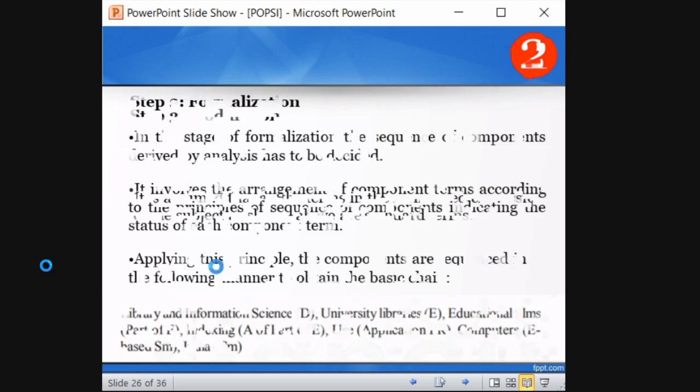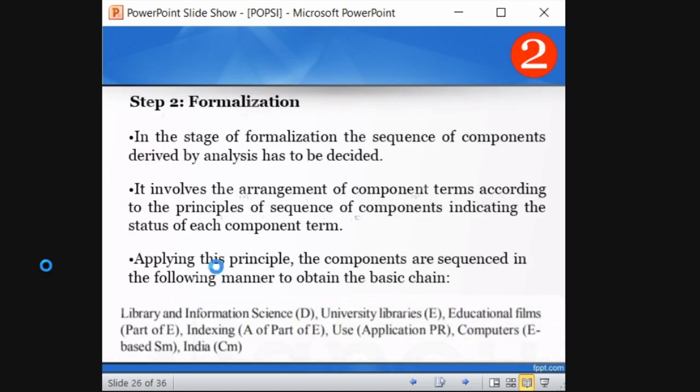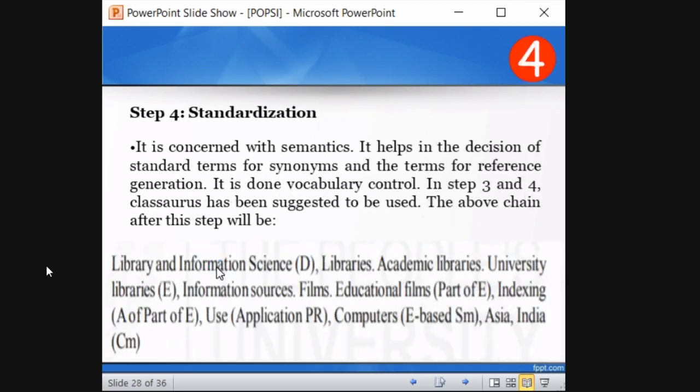Remember this. Next is modulation. It is assumed that all the terms in the formalized expression of the subject shown above are standard terms. So all the terms which are in formalized order are shown in standardized terms. So we will see what is standardization, right? Standardization is concerned with semantics. I already told you what is semantics, the science of language.